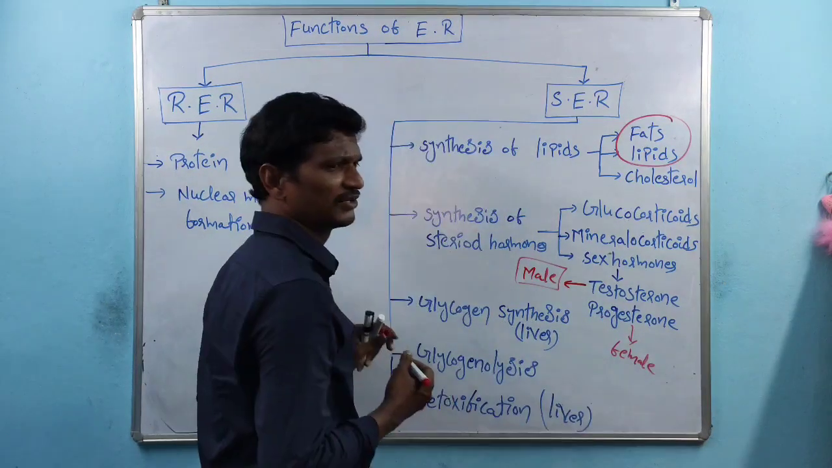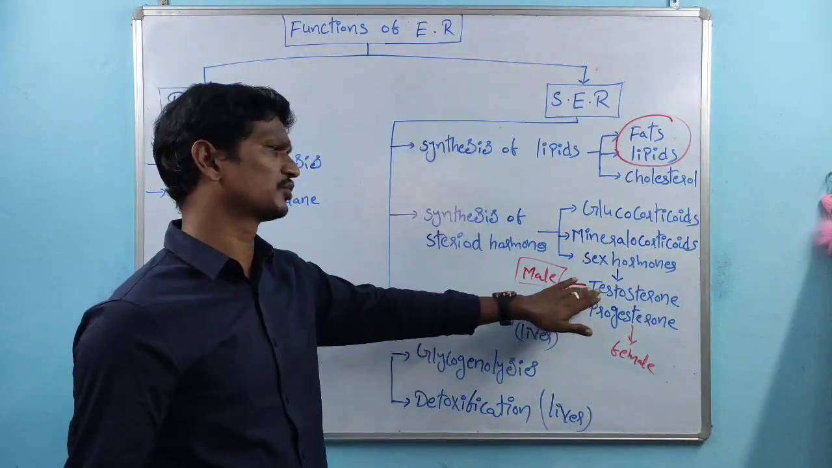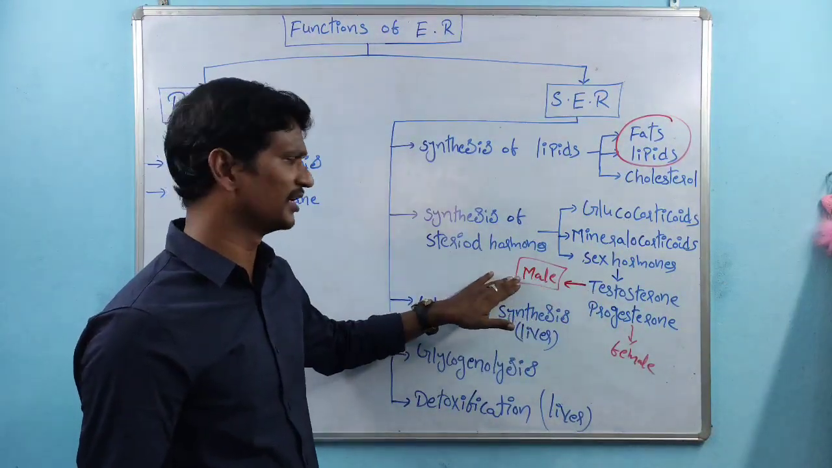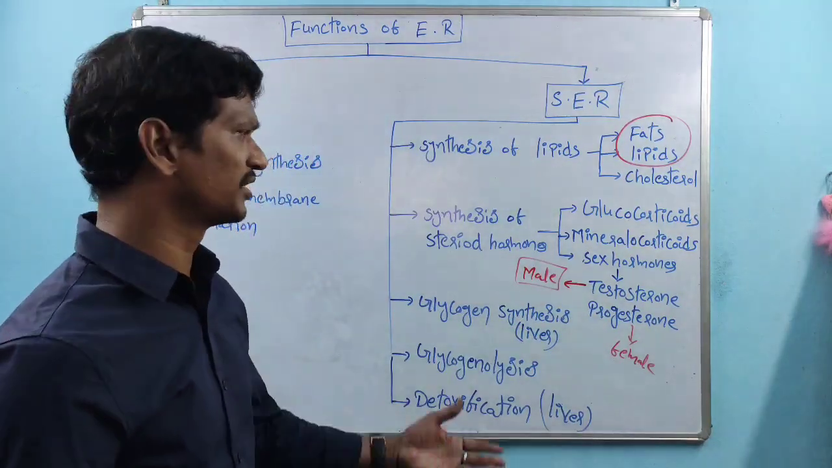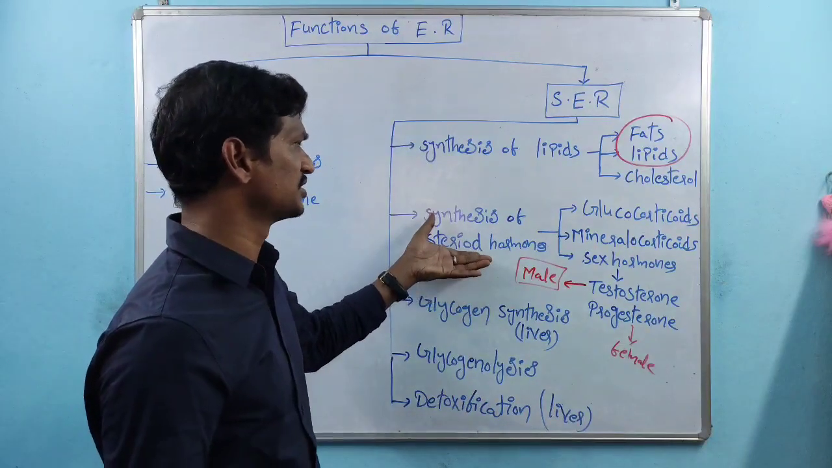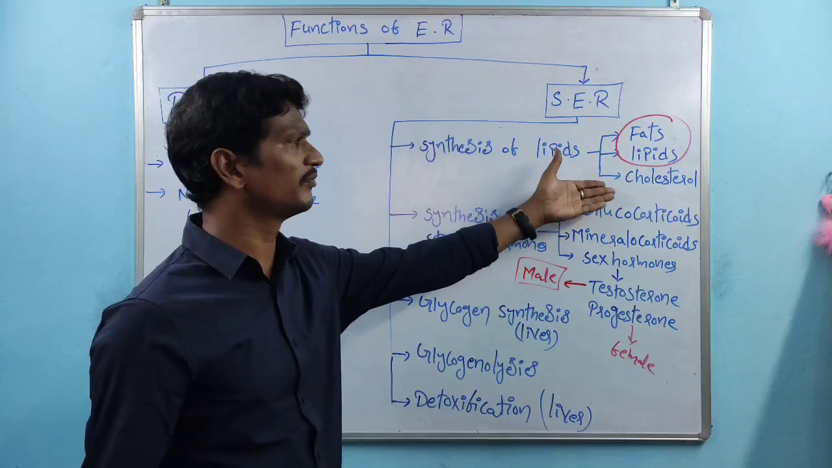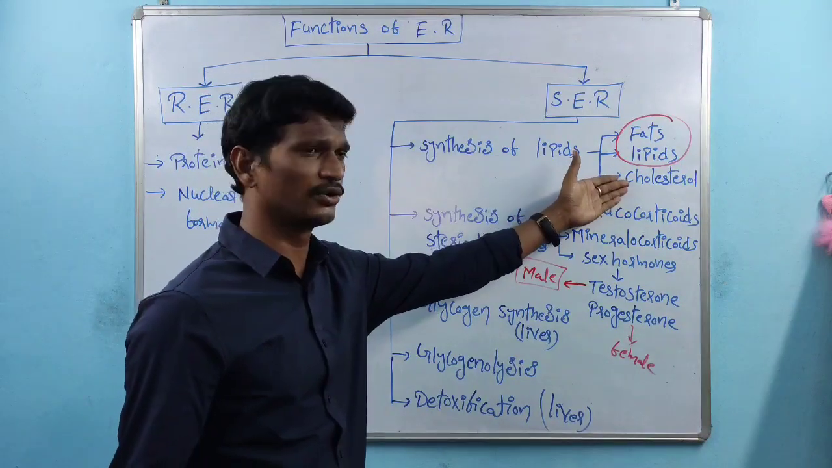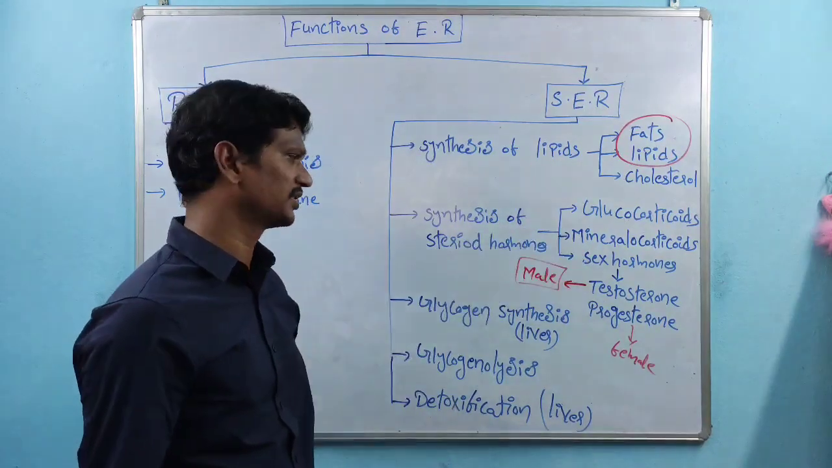So the differentiation between male and female is majorly due to the sex hormones. Testosterone is present in males, and progesterone is present in females. Right? So that is about the sex hormones. Sex hormones are also synthesized in the smooth endoplasmic reticulum, which is involved with cholesterol. Cholesterol supports the synthesis of all these hormones, right?